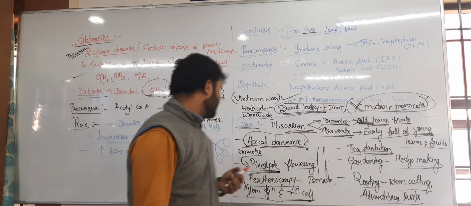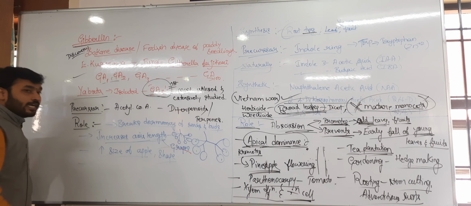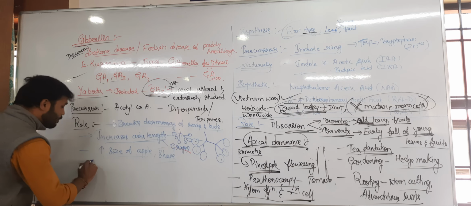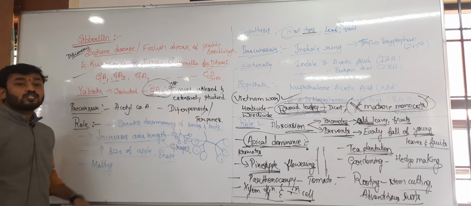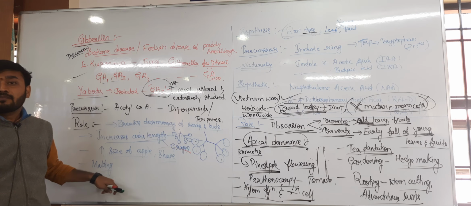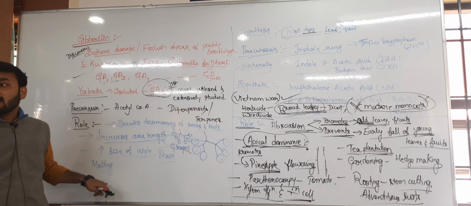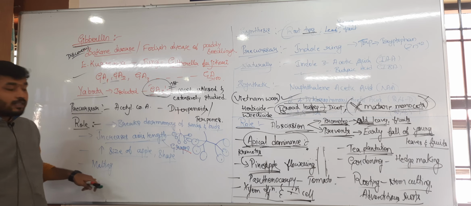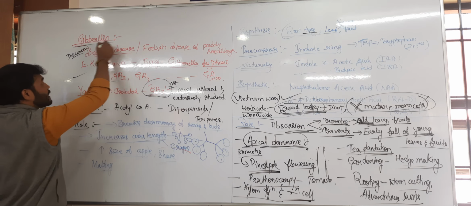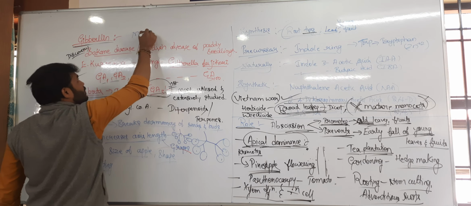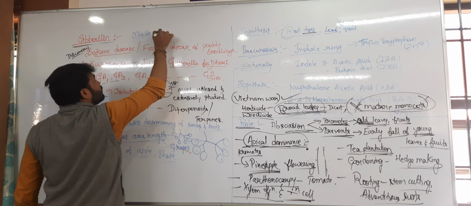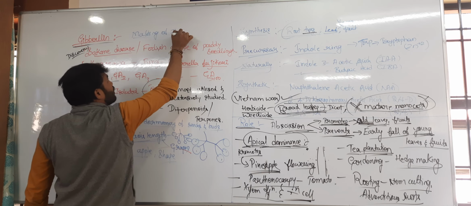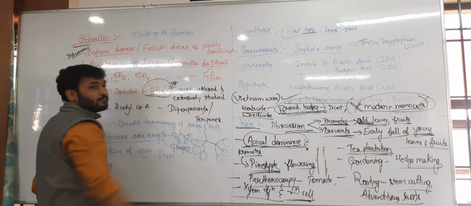Clear? Okay. Next, it speeds up the malting process. This is also one of the bioassays. The bioassay for gibberellic acid is, add this one also additionally, malting of barley.